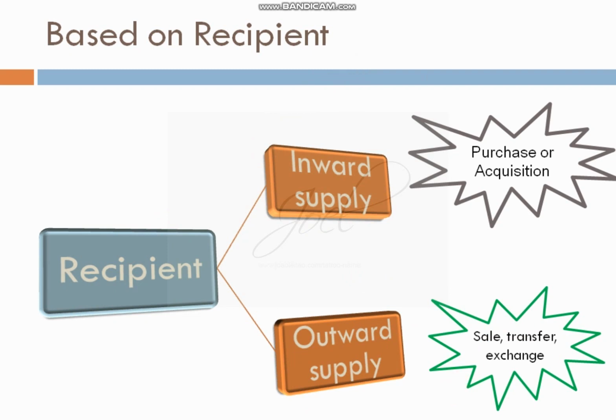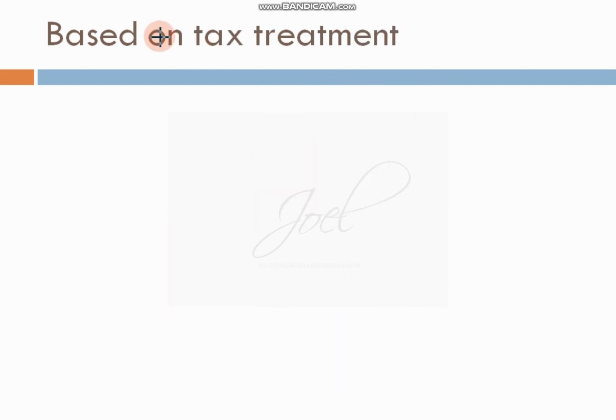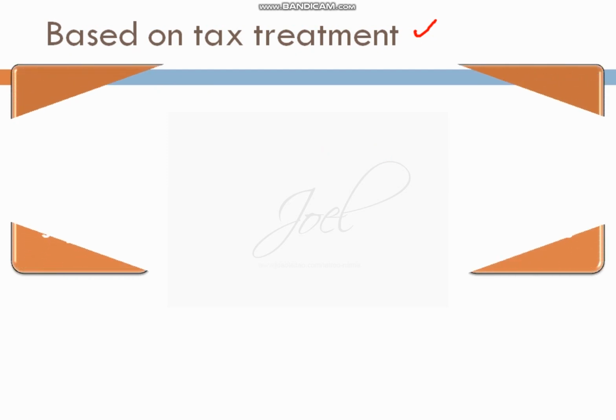One more type of supply we can consider is based on tax treatment. Based on taxation and levy of tax, there are four types of supplies. Mainly we divide them into two, taxable and exempt, but there are four types we can consider for taxation purposes.